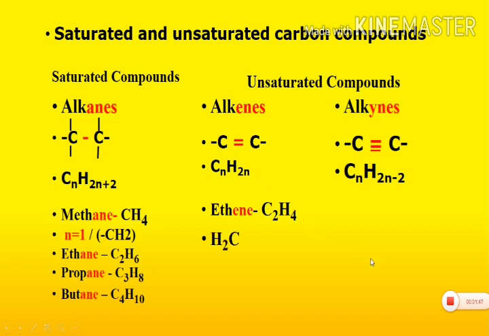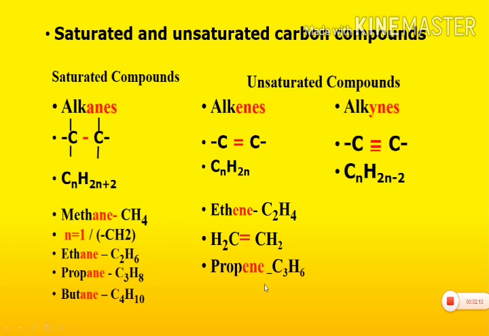C2H4. So there is a double bond between two carbon atoms. So here is the formula of ethene. Similarly, if we substitute n is equal to 3 in general formula CnH2n, we get a compound known as propene.